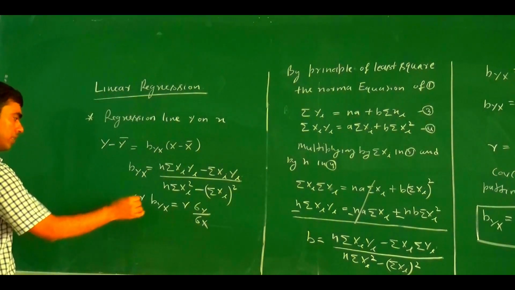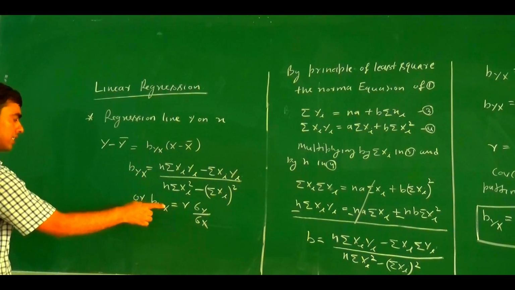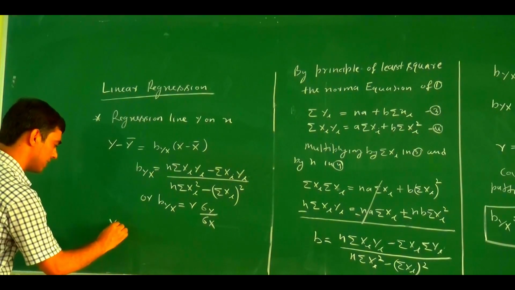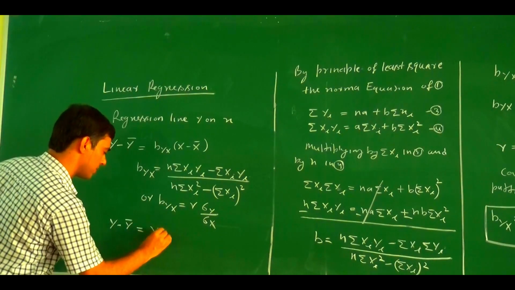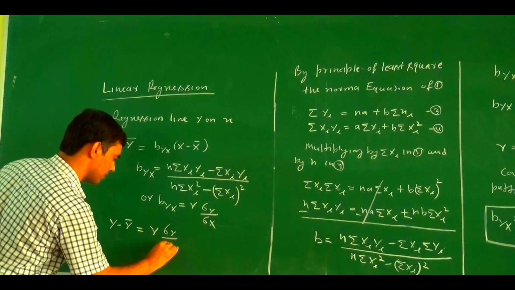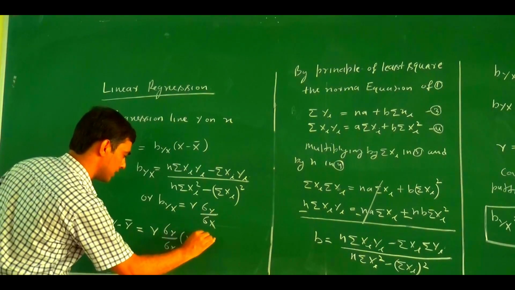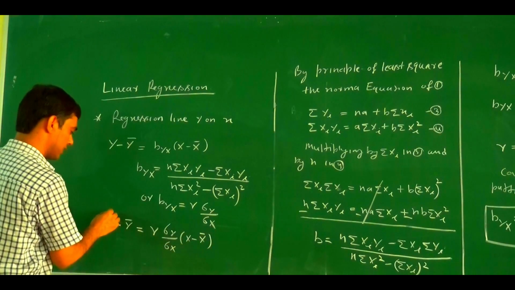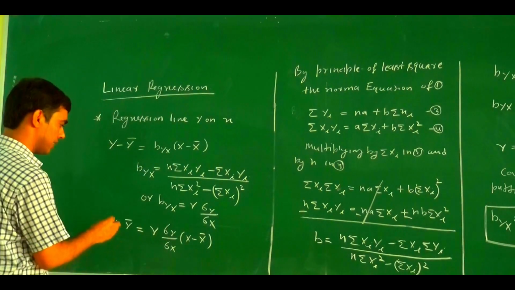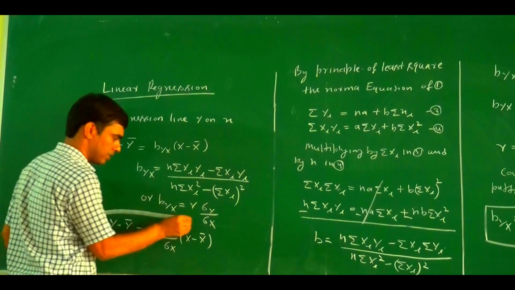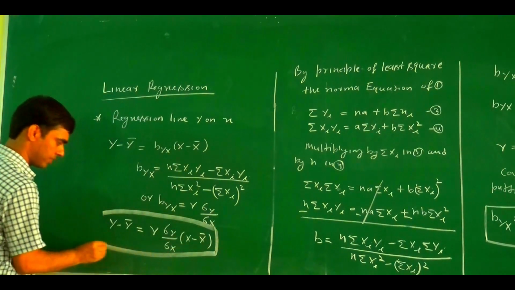So if we put the value of Byx in this form, then the regression line is y minus y bar equal r sigma y upon sigma x, x minus x bar. This one is the regression line y on x.